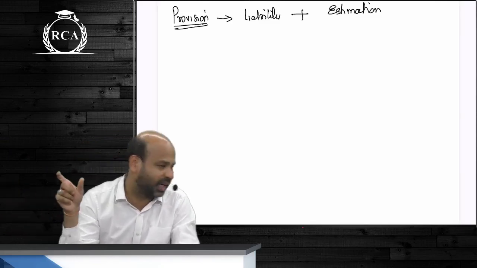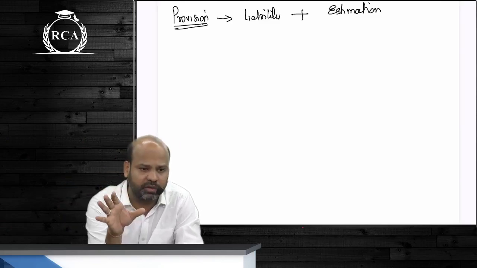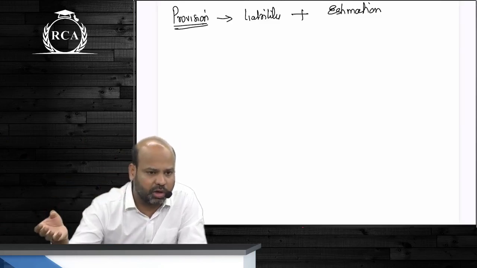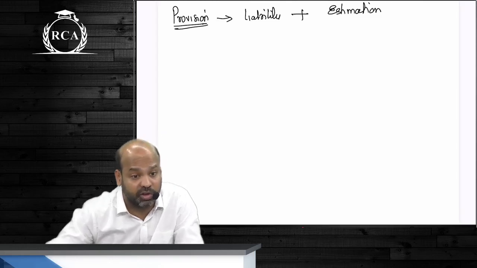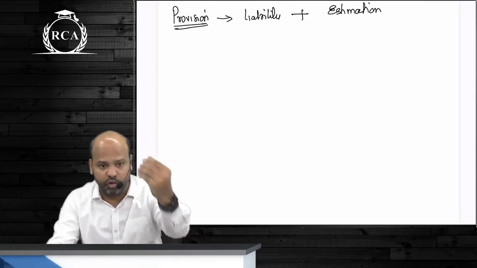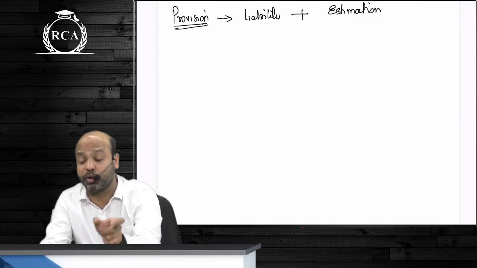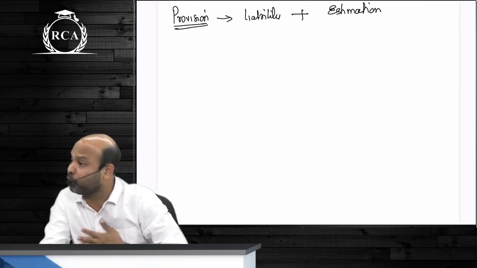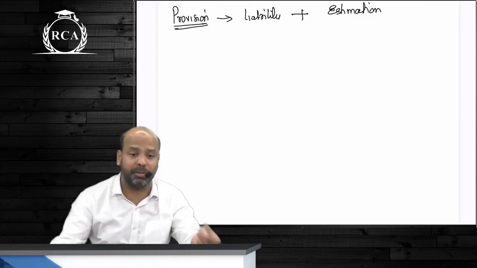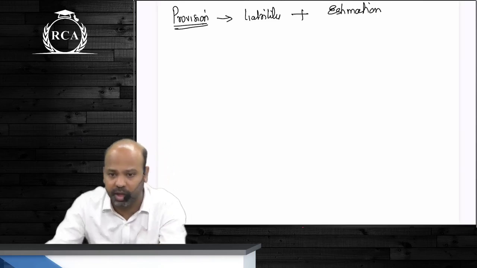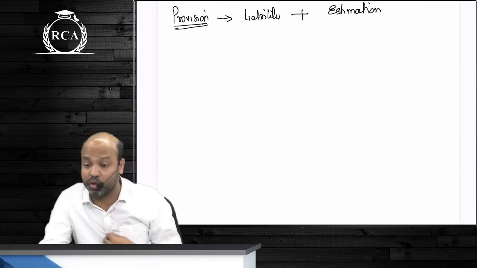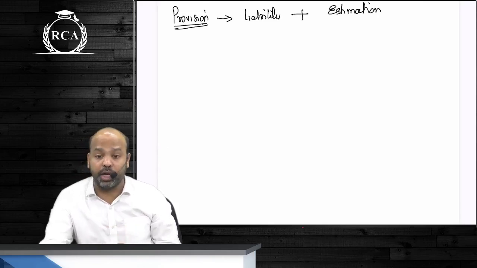If someone is claiming warranty, guys, isn't that a loss for your organization? If that is a loss for your organization, are you supposed to provide for that loss now only? If you have sold the good, you're immediately supposed to also provide for warranty. You may not provide for the entire amount. You may provide only for 1%. You may provide only for 2%. A company that sells, better say, 10 lakh units in a year might provide for warranty claims, guys,